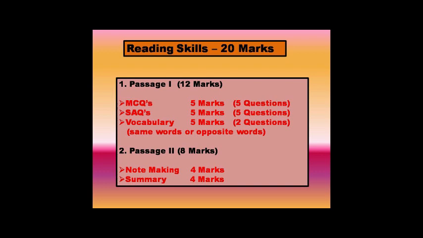The first passage is of 12 marks, and it will include MCQs of 5 marks, 5 questions, and short answer questions of 5 marks, here also 5 questions. Next is vocabulary of 2 marks. 2 questions will be asked based on synonyms or antonyms. Synonyms means similar words, antonyms are opposite words.